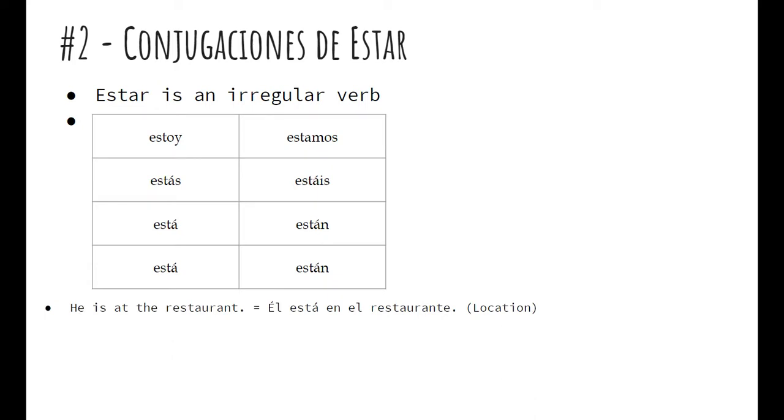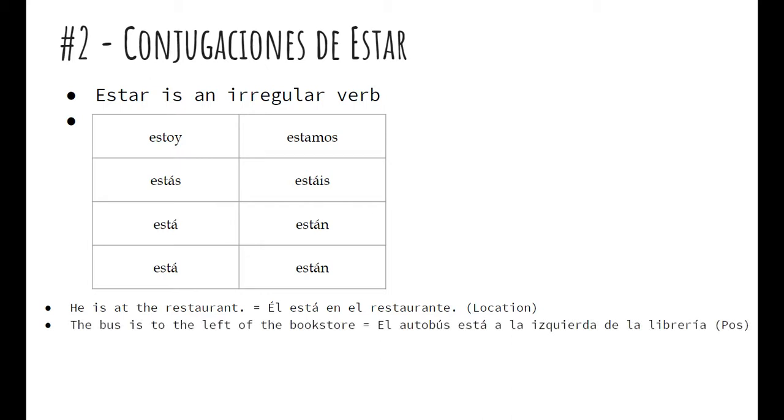So some examples, ejemplos. He is at the restaurant. Él está en el restaurante. The bus is to the left of the bookstore. El autobús está a la izquierda de la librería. The first example is an example of location, where someone is currently located. The second example is more of an idea of position, things in relation to each other. But both of these use estar.